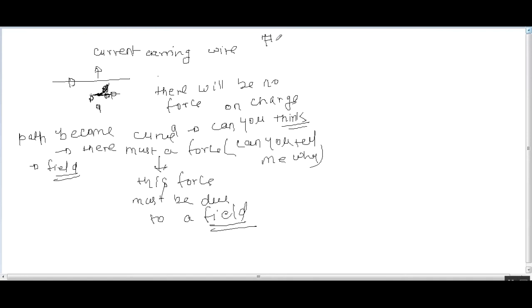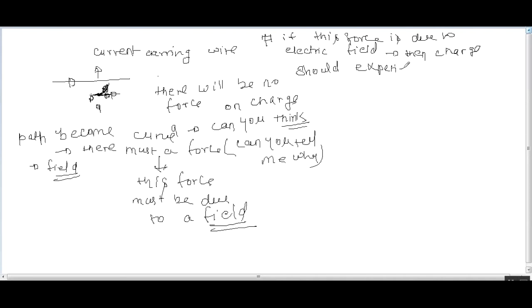So let us analyze. If this force is due to an electric field, then the charge should experience force when it is at rest also.